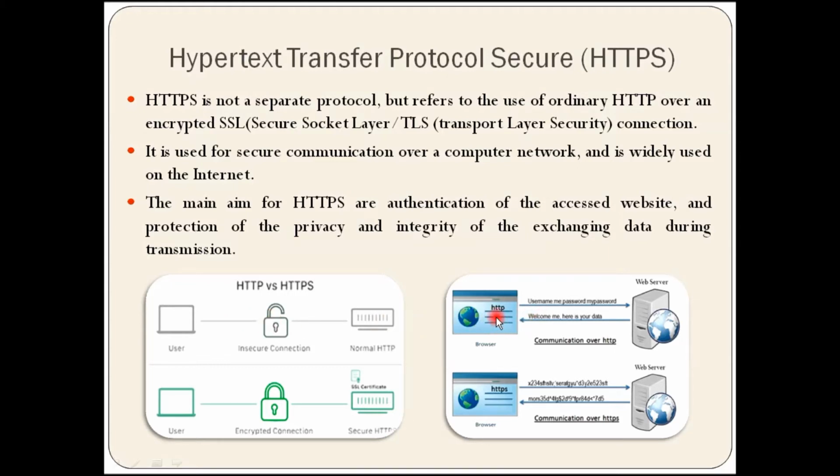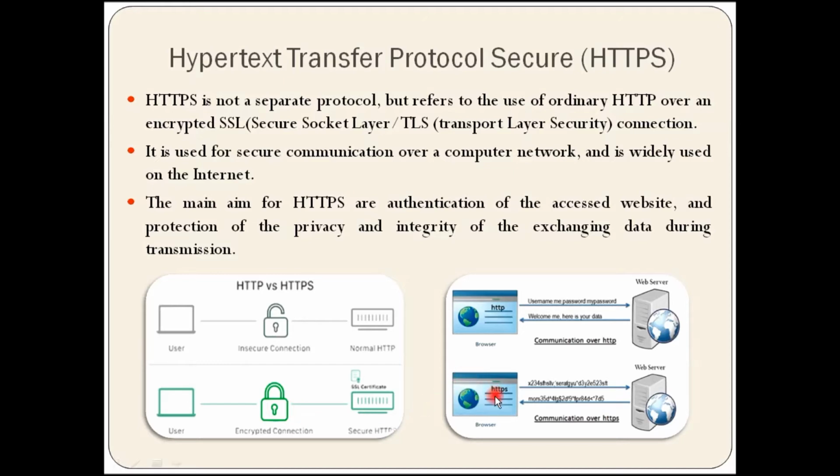When we transmit data using HTTP, it is transmitted in plain form, but when we use HTTPS, in that case our data is locked, meaning data is transmitted in encrypted form and cannot be read by anyone.